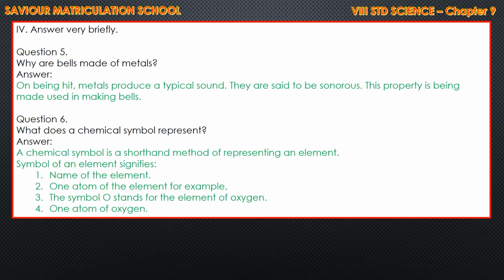Suppose the same question is given for 5 marks, you have to write the other things also. Symbol of an element signifies the name of the element, 1 atom of the element, for example the symbol O. That is not needed. Write only what a chemical symbol represents. A chemical symbol is a shorthand method of representing an element. That's enough. Other things are not necessary.